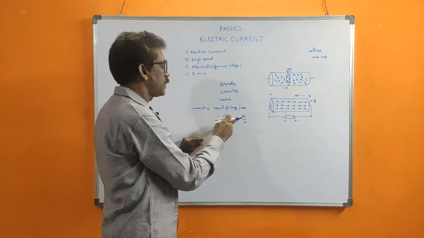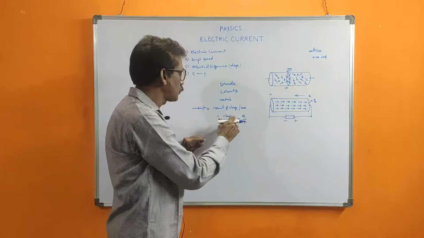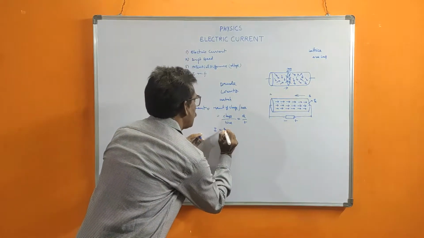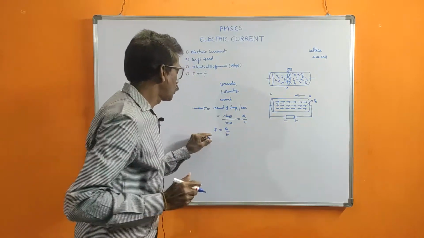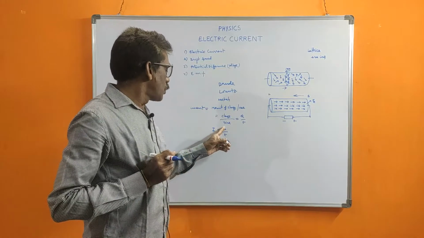The charge is indicated by the letter Q and time is T. The current is indicated by the letter I. Therefore, I is equal to Q by T. This is the formula for current. I is equal to Q by T.